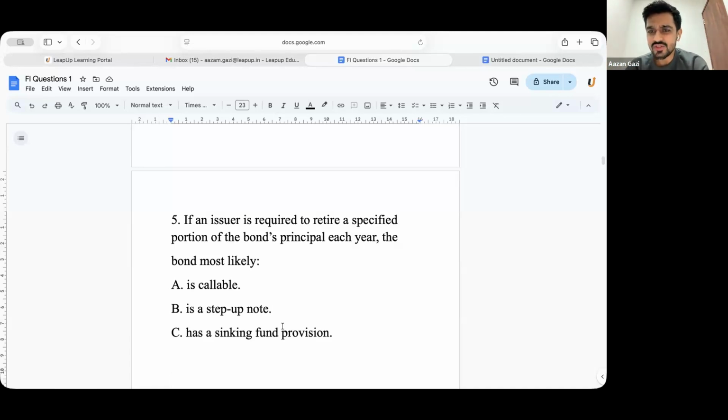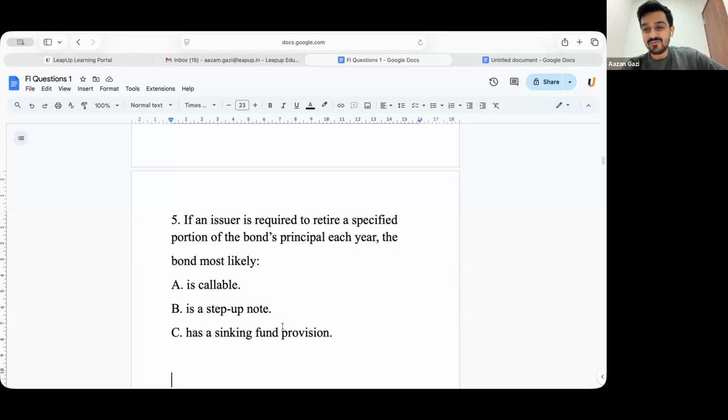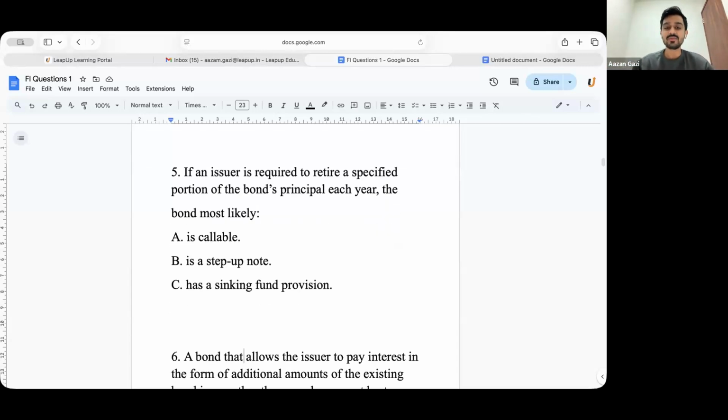I want to ask you a tricky question. In a sinking fund provision, what is the disadvantage to investors? What is the risk? Reinvestment risk? Your risk as an investor is reinvestment risk. If you get the money early, there is a high possibility you might not get the same opportunity, as interest rates in the market may have gone down. So you have a reinvestment risk.